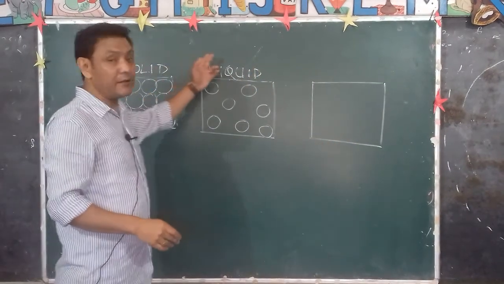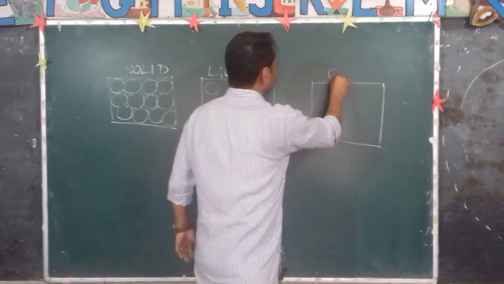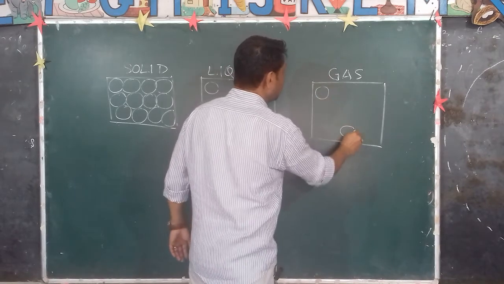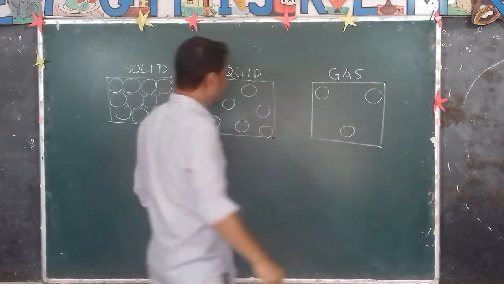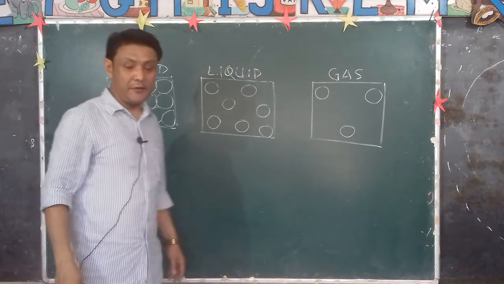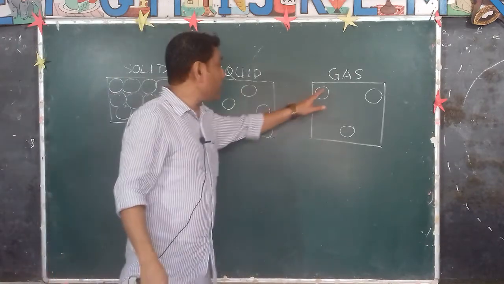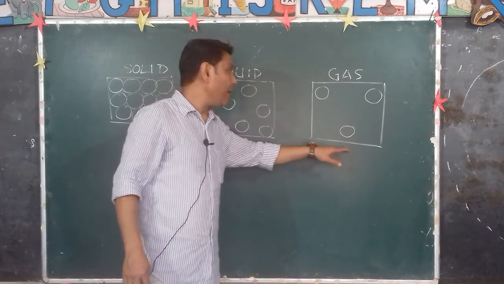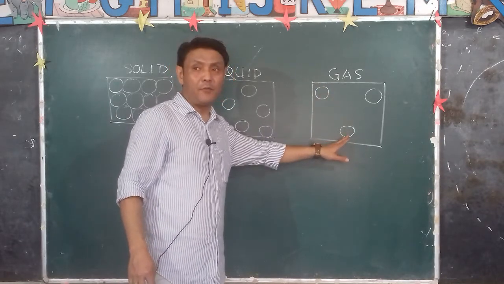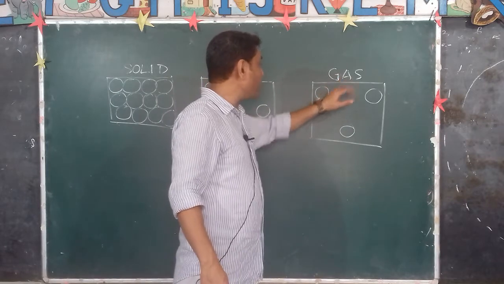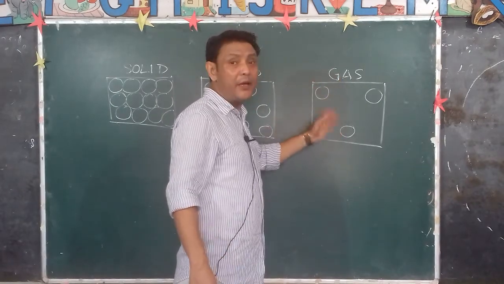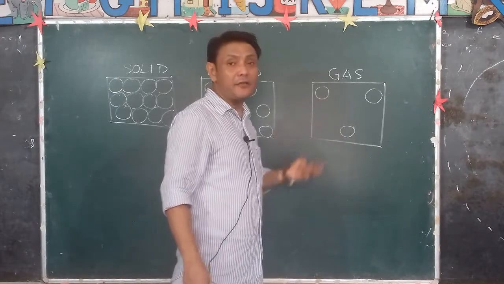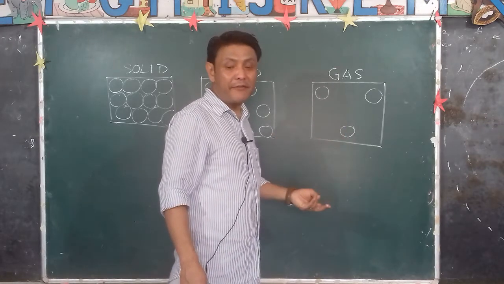Now, the third state of matter. There are three states of matter, as we already know: the solid, the liquid, now the gas. In gases, the molecules are extremely far apart. Why? Because the force of attraction is almost negligible in gases. Since the force of attraction between the molecules of gases is extremely weak, they flow in all directions. They can flow wherever they want to. A gas does not have a definite shape. It does not have a definite volume.